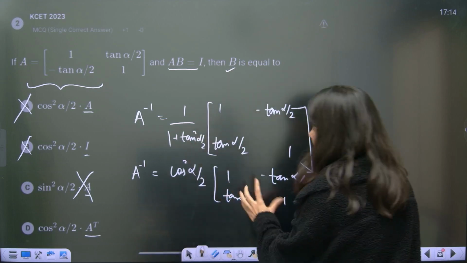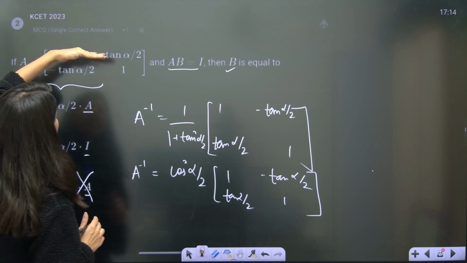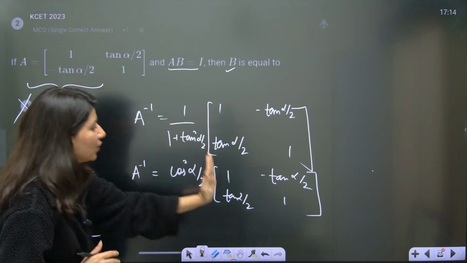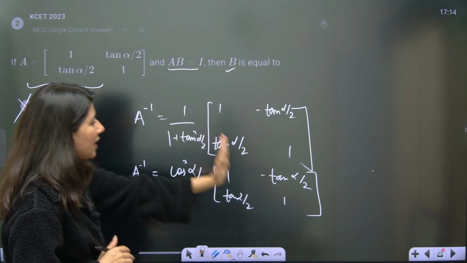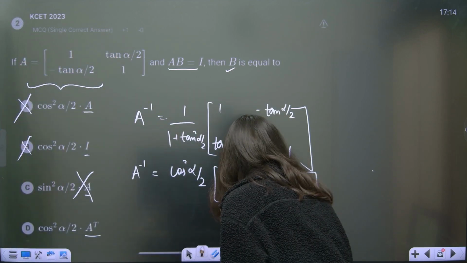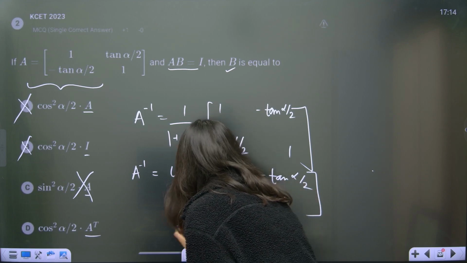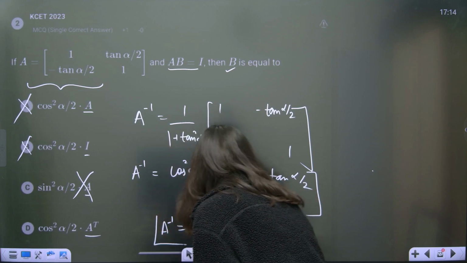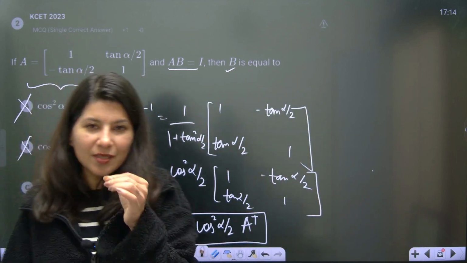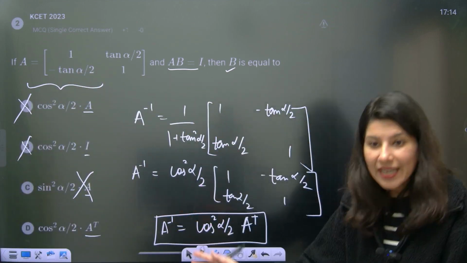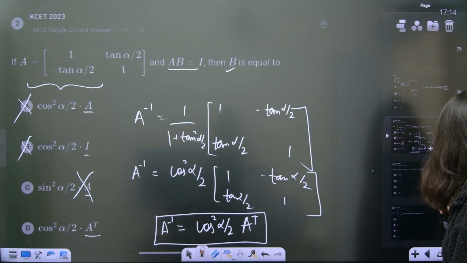So let us understand. This is your A. If you try to take A transpose, it will become 1 and tan alpha by 2 should lie over here. And minus tan alpha by 2, 1 should lie over here. So clearly this is your A transpose cos square alpha by 2. This is your A inverse, guys. Again, same question with the shortcut. Just a little bit effort was required to identify which option is correct. But yes, I don't think this is a very, very difficult question.